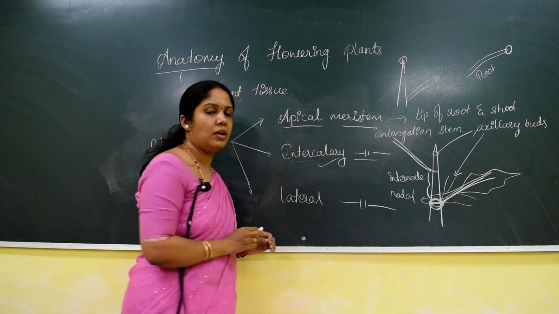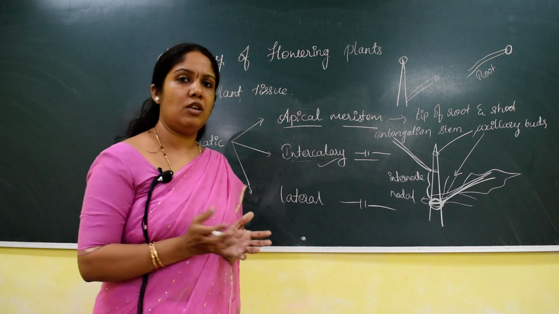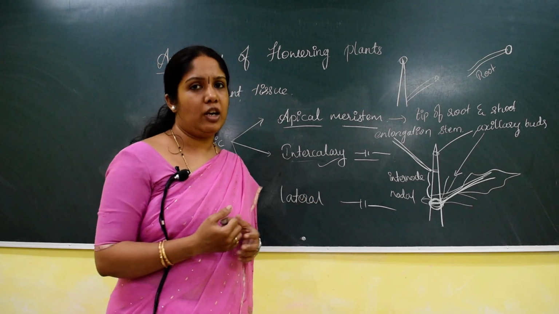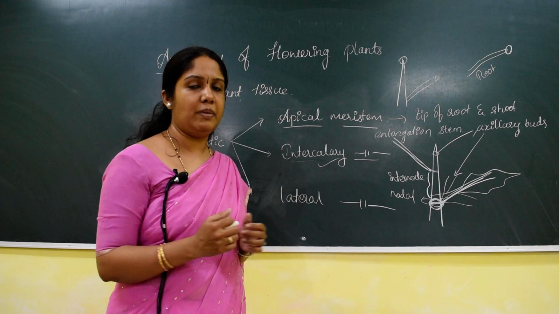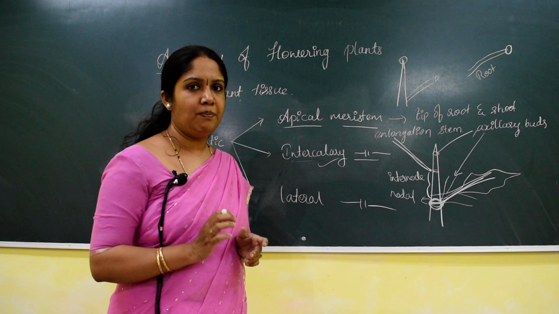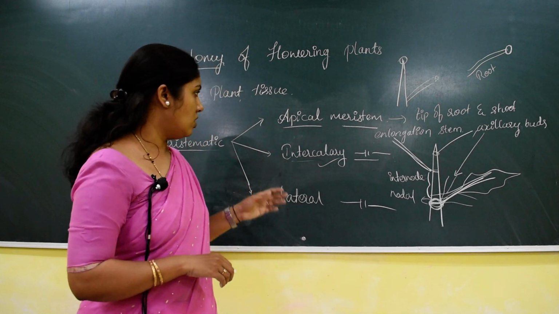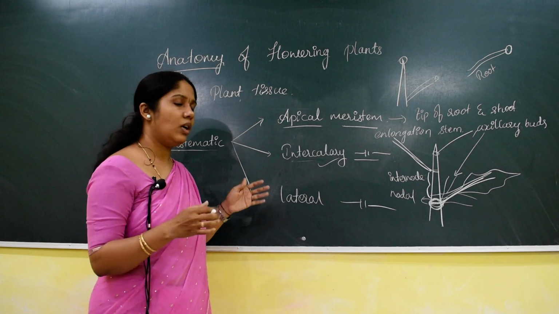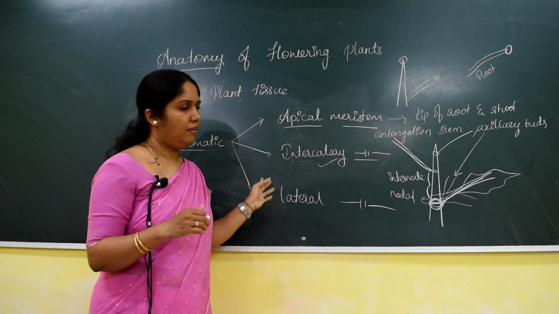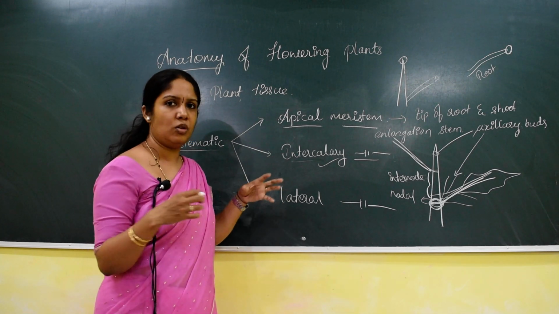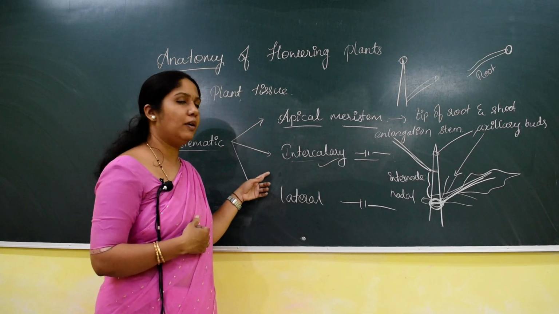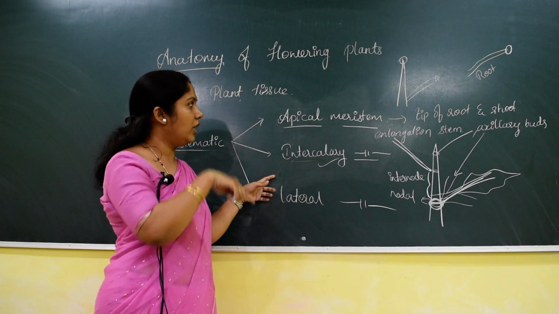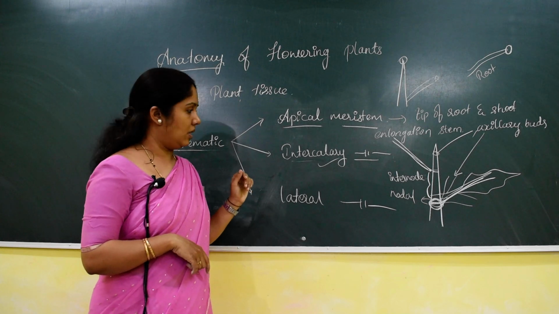When axillary buds are formed, they spread out the different branches. Hence intercalary meristem helps in the width of the plant, understood? So branches divide is the help of intercalary meristem, and elongation is the help of apical meristem.